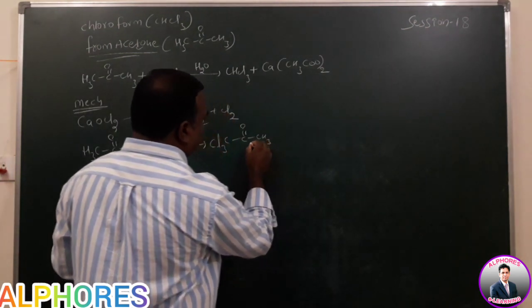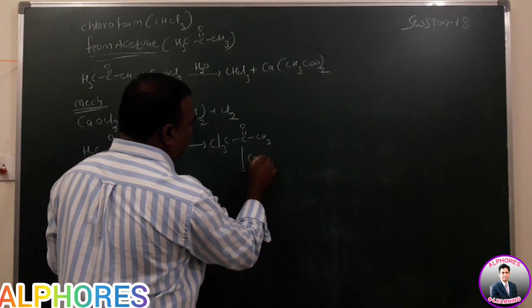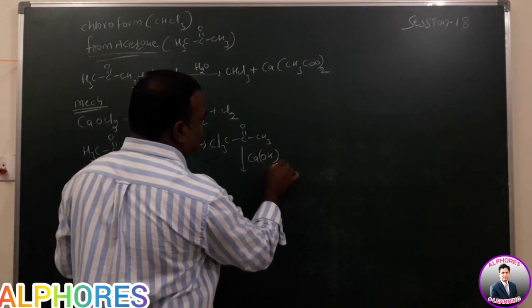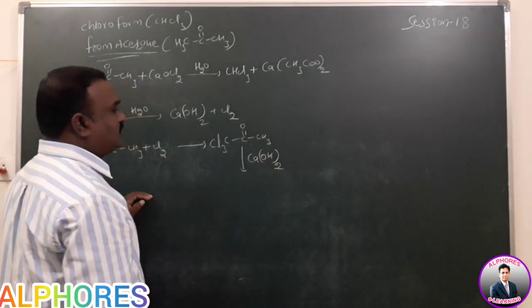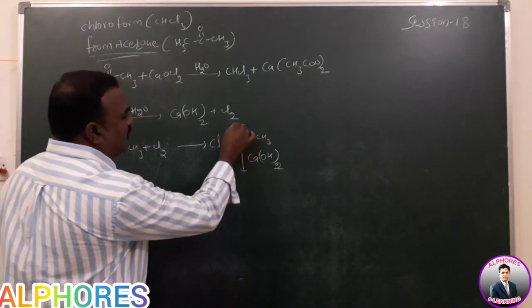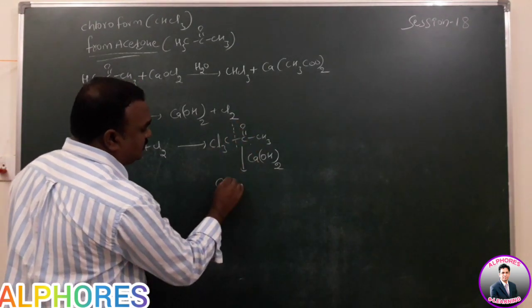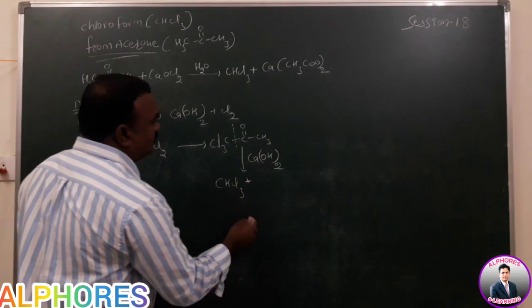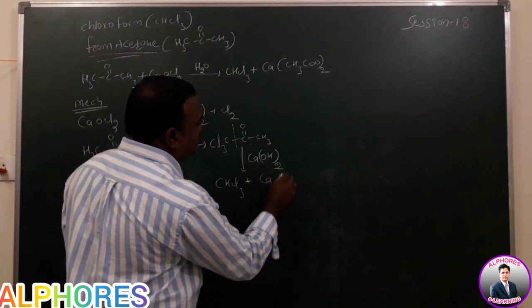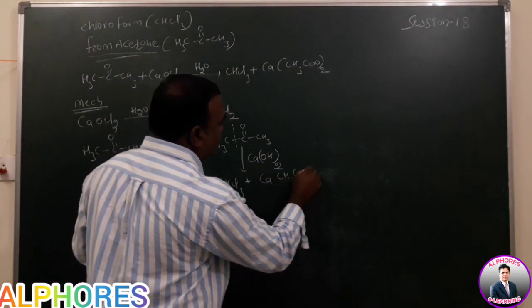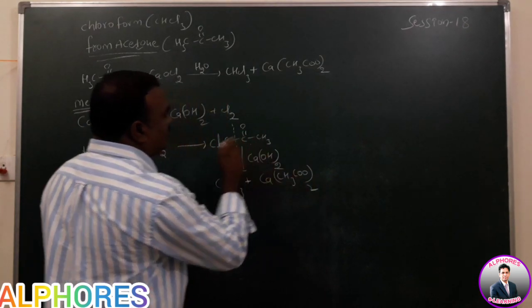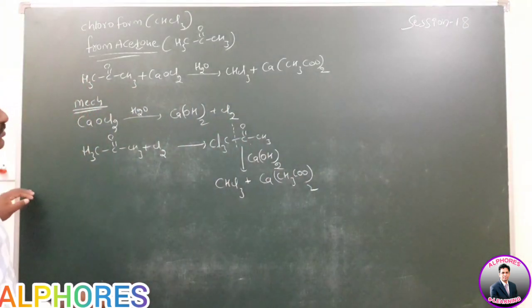Trichloroacetone compound undergoes base hydrolysis. Here hydrolysis reaction is given, so bond cleavage is possible. CHCl3 here, and calcium acetate, CH3 COO twice, calcium acetate. Here also same thing.